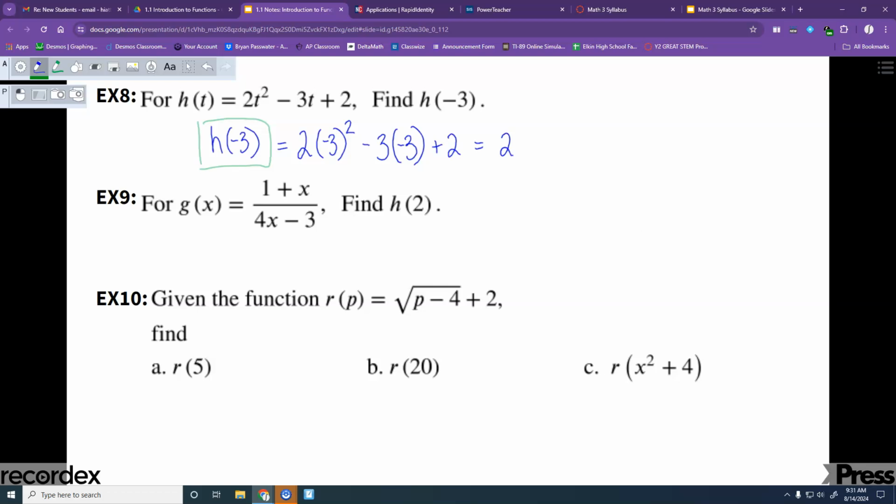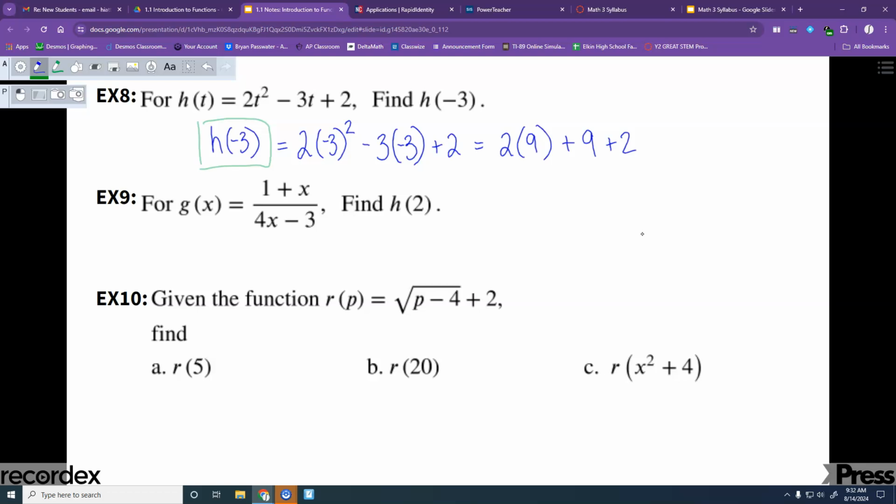All right. So 2 times 9. And then I'm going to go ahead and do this next step, because I can right here, because it's separated out. What if I have the negative 3 times the negative 3? That will also give me a plus 9. And then I got plus 2 right here.